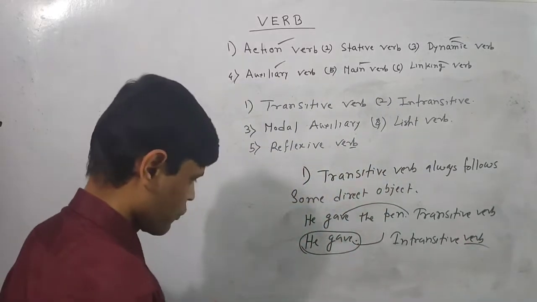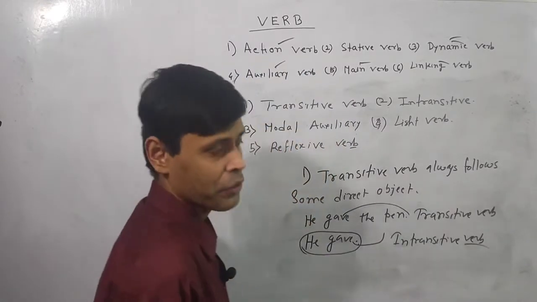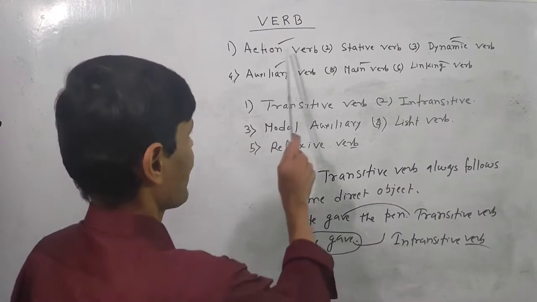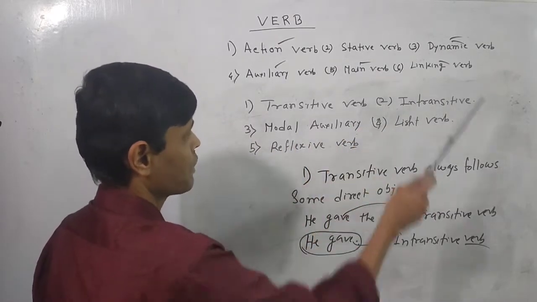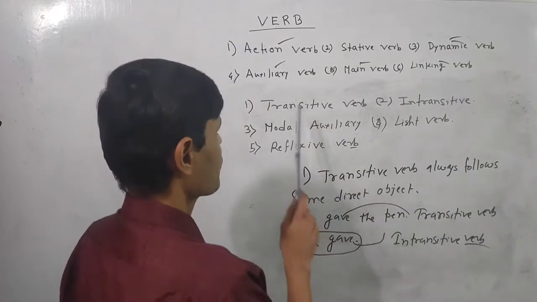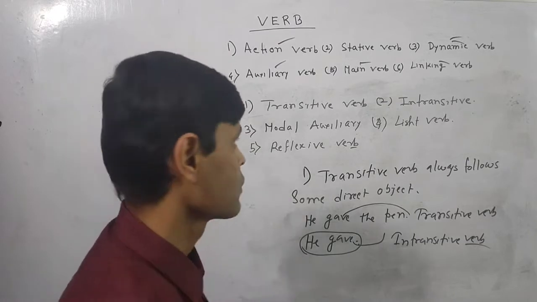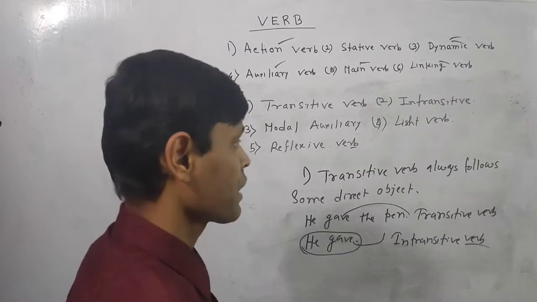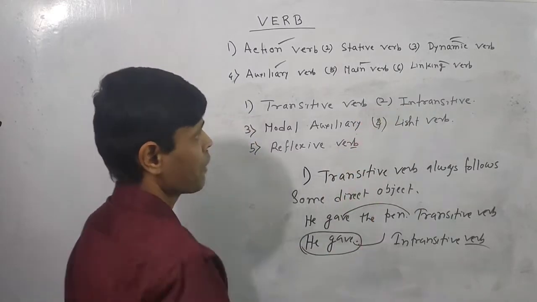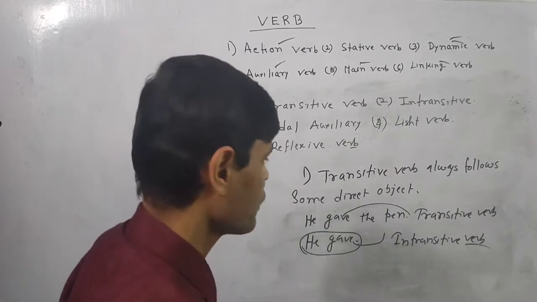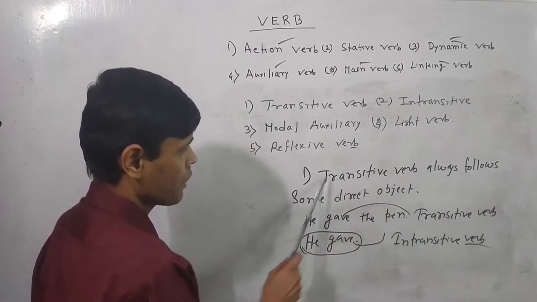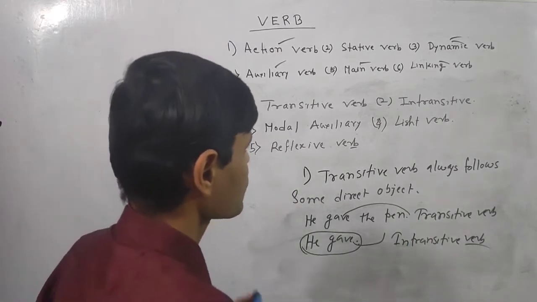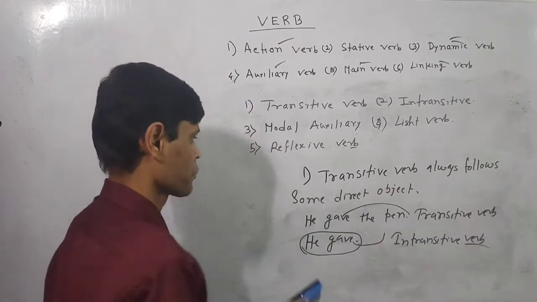Okay. So if you have any problem in understanding this, you can ask your queries. On the board, I have already written some verbs like action verb, static verb, dynamic verb, main verb, linking verb. Almost every kind of verb was discussed in the previous class. So, in continuation with my previous class, I am taking this class. Except static verb, which is still not discussed and will be discussed in upcoming videos. So, if you have any problem in understanding transitive verb, you can ask your queries in the comment box. Now I will discuss more and more about transitive verbs and their applications.